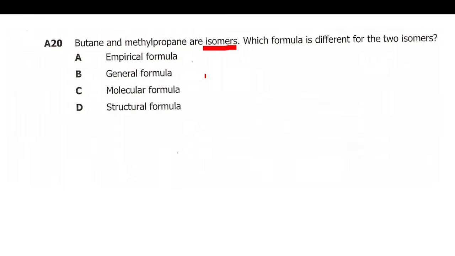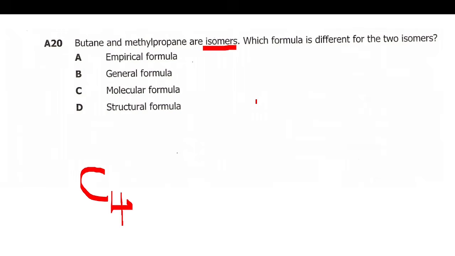What are isomers? These are organic compounds that have the same molecular formula but different structural formula. So they'll have the same molecular formula. Like, let me say butane. But means 4, so it will be C4.